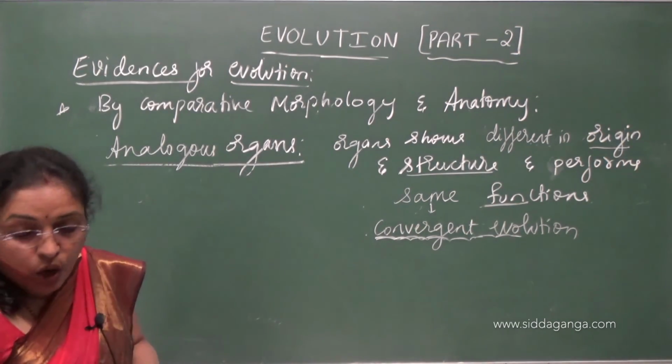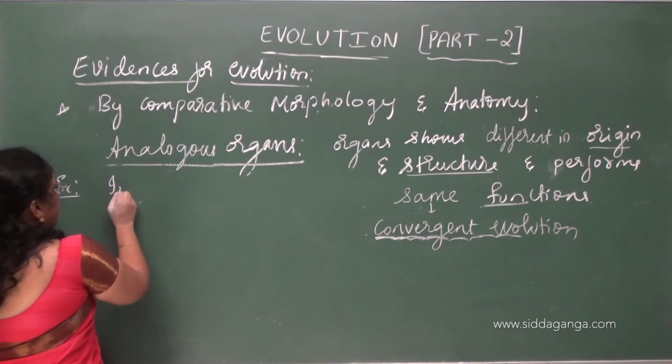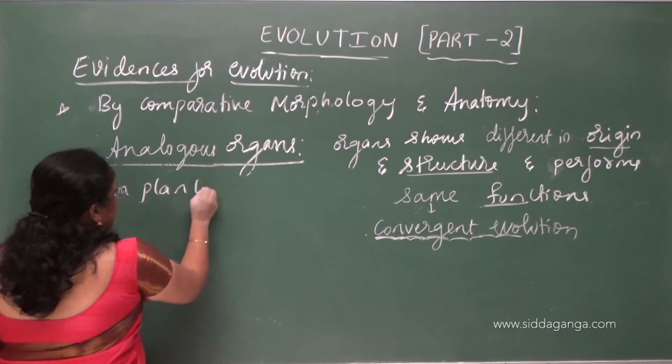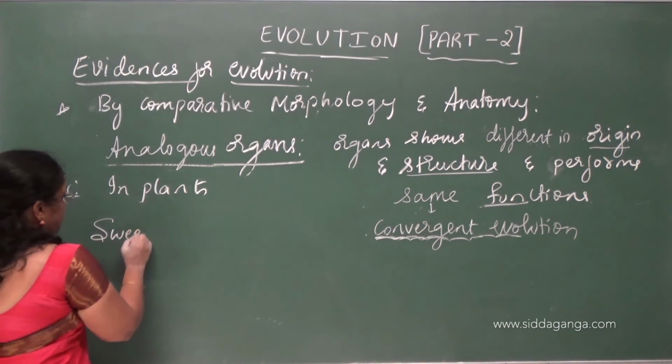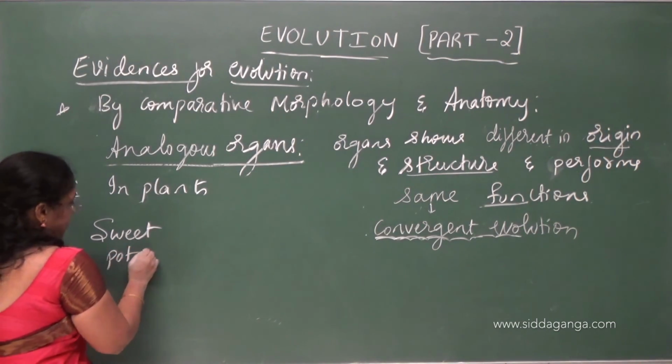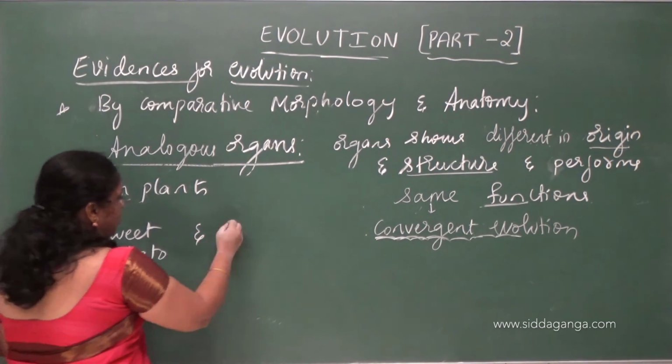And analogous organs in plants, we have sweet potato and potato.